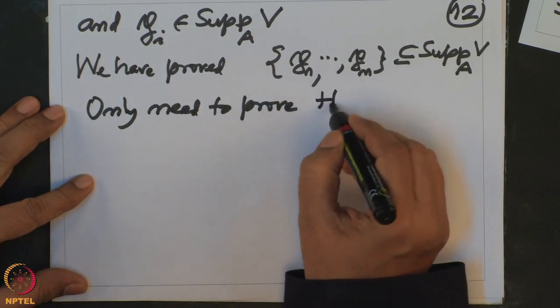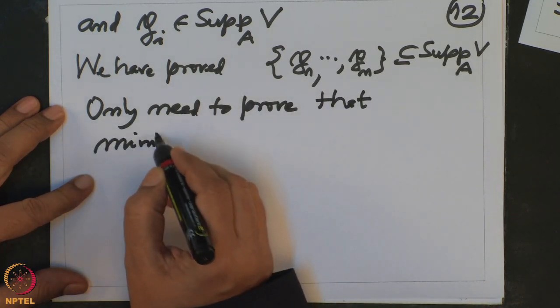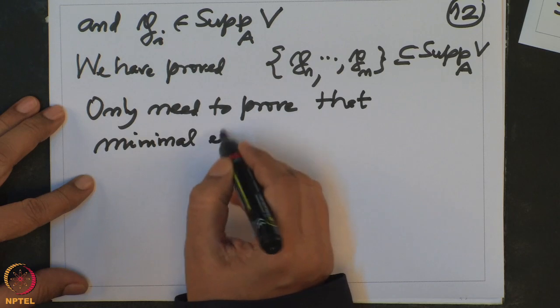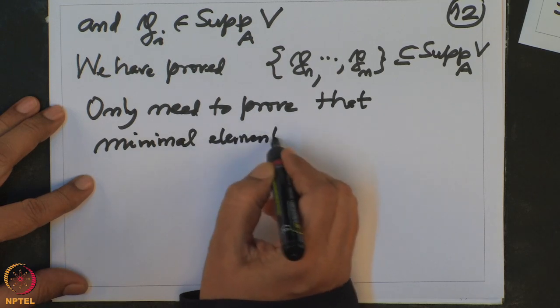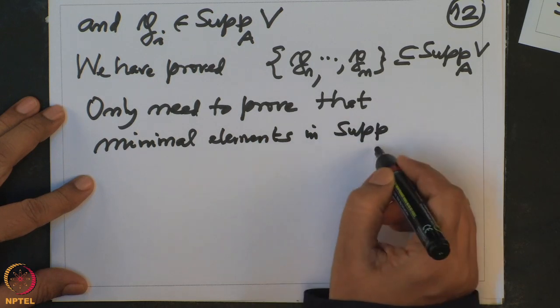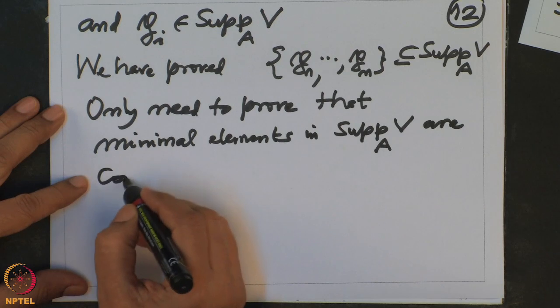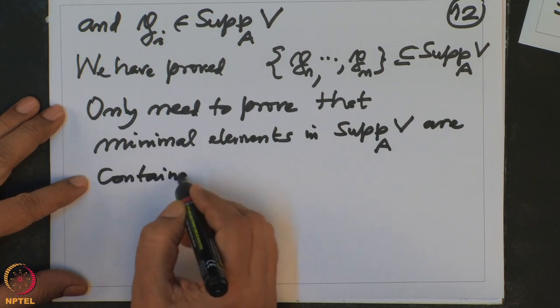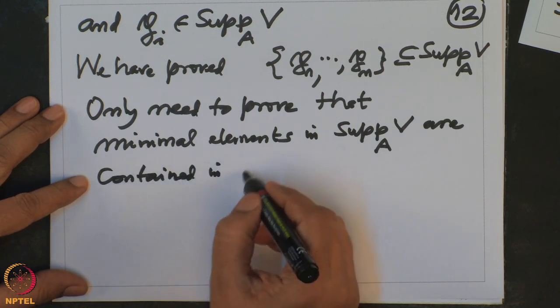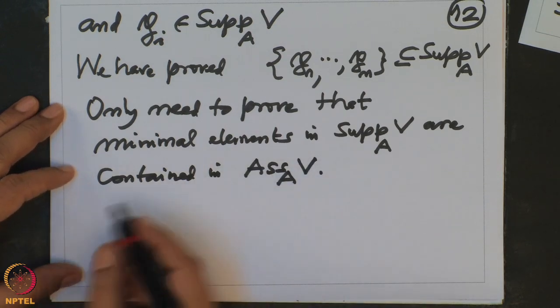Only to prove that the minimal elements in the support are contained in the associated primes.